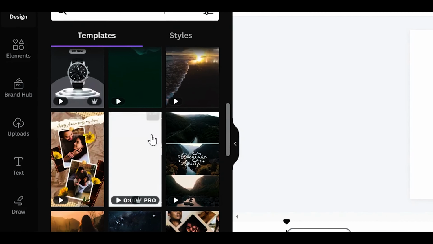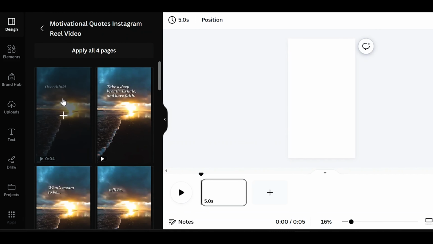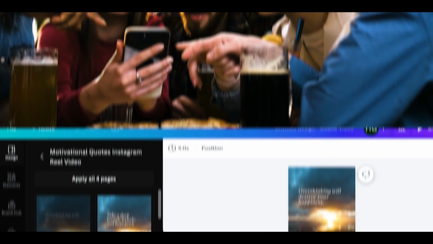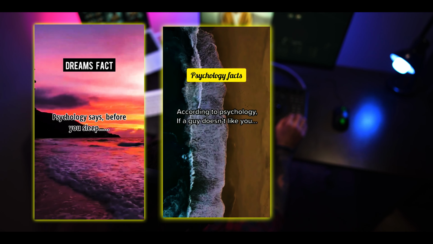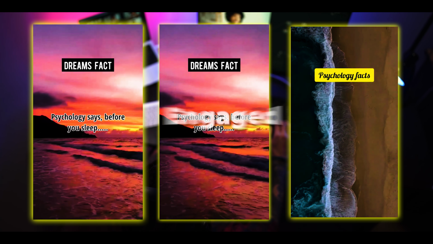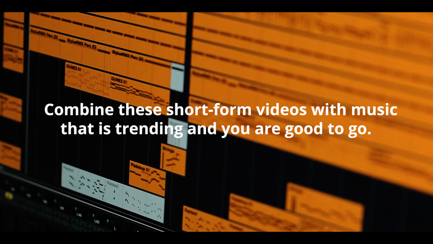Here are a few tips to do this even more efficiently. I recommend you create different formats of short-form videos. For example, you can create 3 to 4 templates on Canva. Mix and match them so your audience doesn't get bored of seeing the same type of video over and over again. Keep changing those 3-4 templates you created every 2 to 3 months in order to keep it interesting and your audience engaged. Combine these short-form videos with music that is trending and you're good to go.